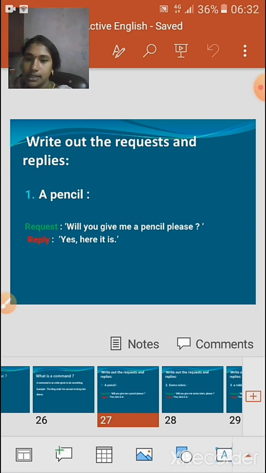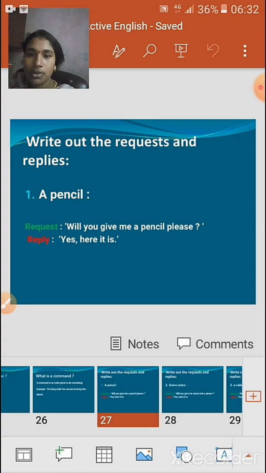Here it is. Please note down the punctuation marks which we use here. The sentence should always start with a capital letter, and that is why we use capital W in the first place. Will you give me a pencil, please?